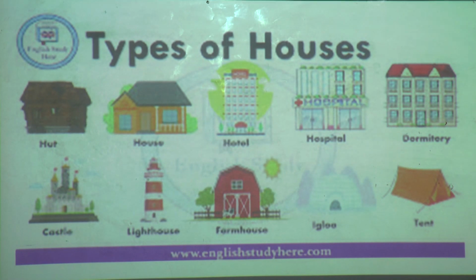Now what is meant by house? The house in which we live with our family is called home. Now houses can be different in shapes and sizes. Yes, students?